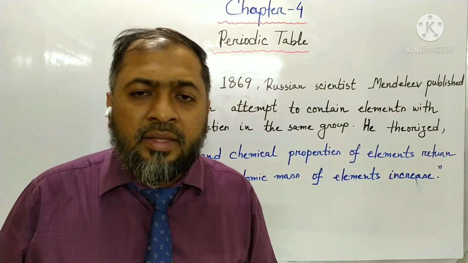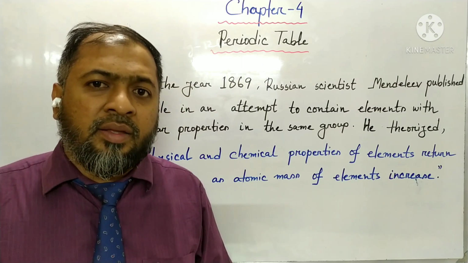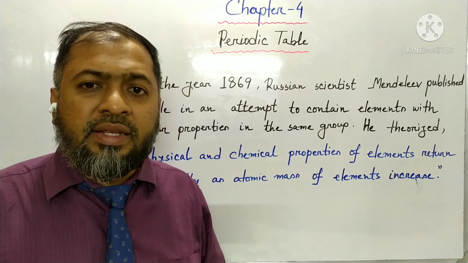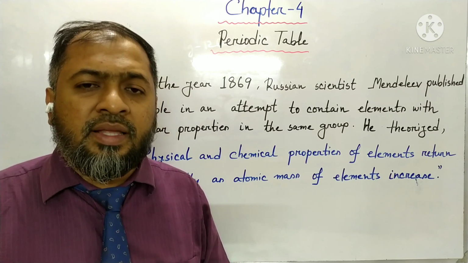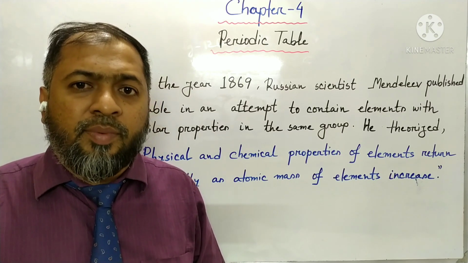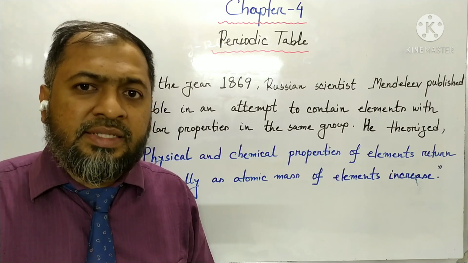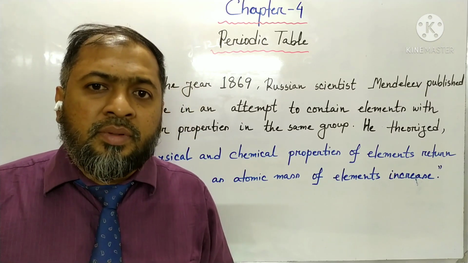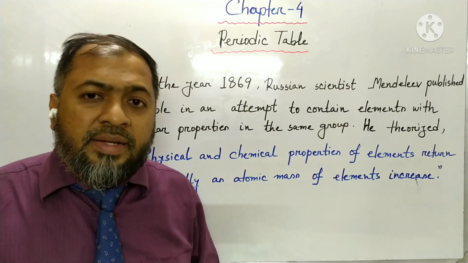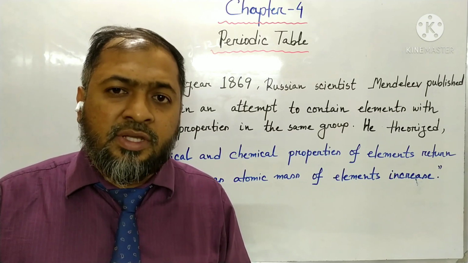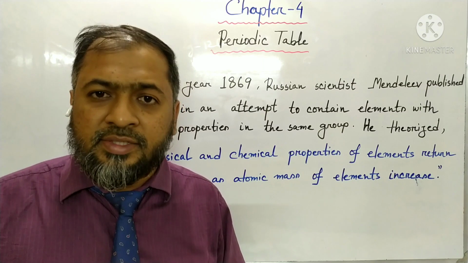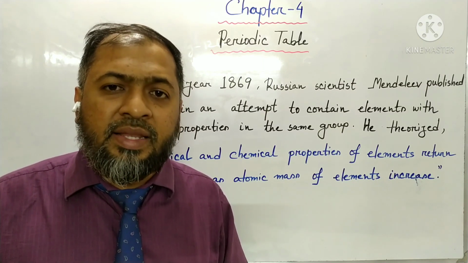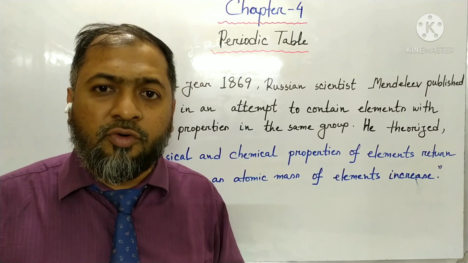He theorized that from left to right, according to the increase of atomic mass, the chemical properties of the elements change and return periodically. Scientist Mendeleev was the first scientist who successfully predicted the existence of some elements which had not been discovered then.